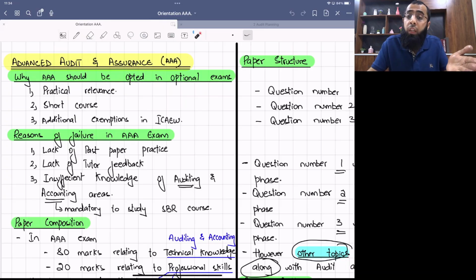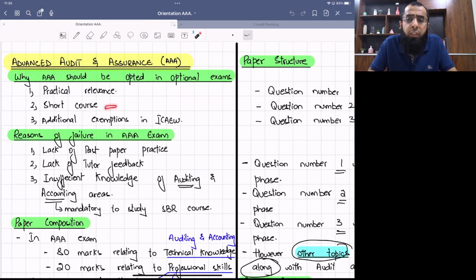Because when you go to an audit firm, you are doing audit yourself. And if you go to the corporate sector, you have to deal with the auditor, either an internal auditor or an external auditor, because a chartered accountant has to be in regular interaction with an auditor, either being an auditor or being part of management. When you are part of management, at that time also you have to deal with the concerns and findings of the auditor.